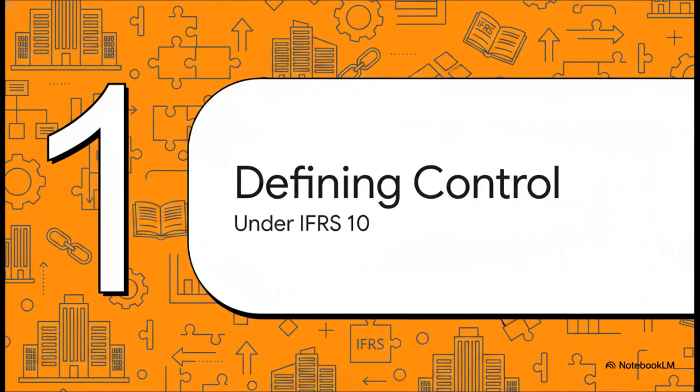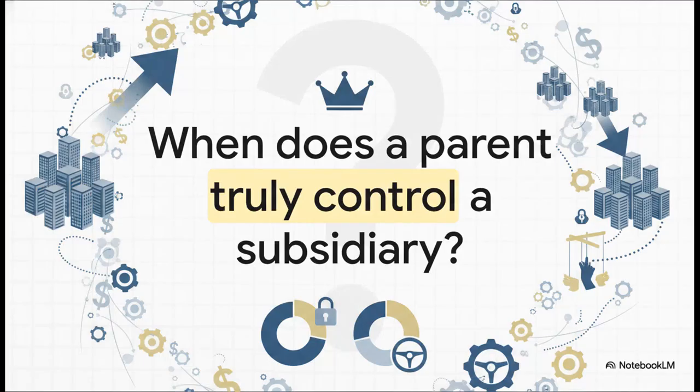Okay, starting off with Section 1, Defining Control under IFRS 10. Listen, before we go combining any financial statements, we have to lay down the rules of the game. We have to know if we even have the right to build this consolidated house in the first place, right? So the absolutely crucial starting point is answering this: when does a parent truly control a subsidiary?